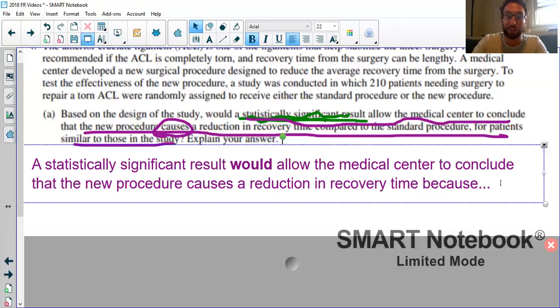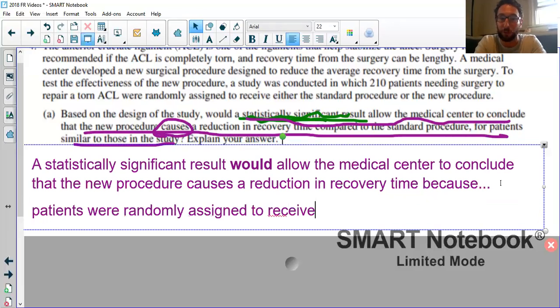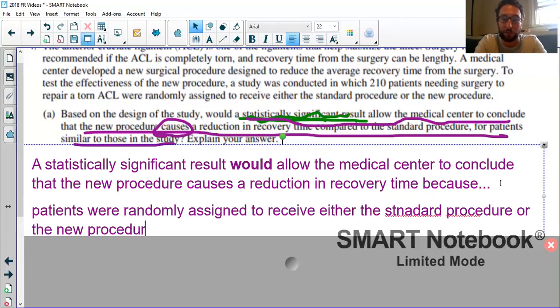So our reasoning is because patients were randomly assigned to receive either the standard procedure or the new procedure, this was, or right, the data was obtained through an experiment. I know I got some typos in there.